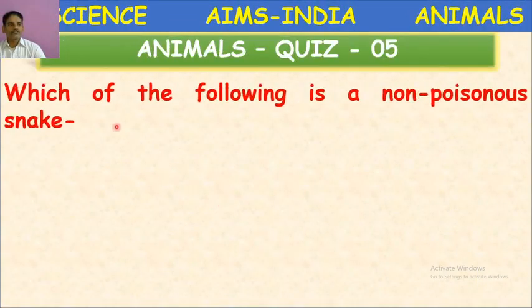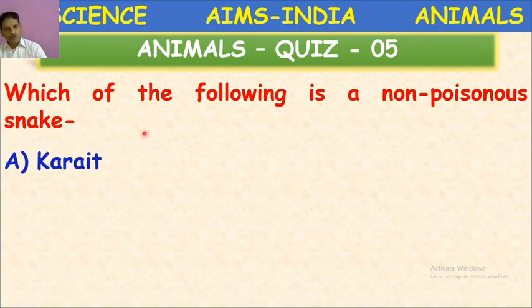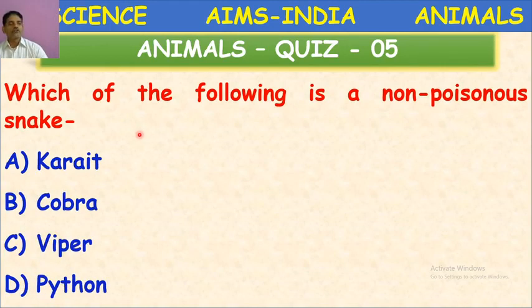Next question. Which of the following is a non-poisonous snake? Okay, snakes we have studied. So snakes are divided into two types, poisonous snakes and non-poisonous snakes. Here you have to select the non-poisonous snake. Come on, try to answer.